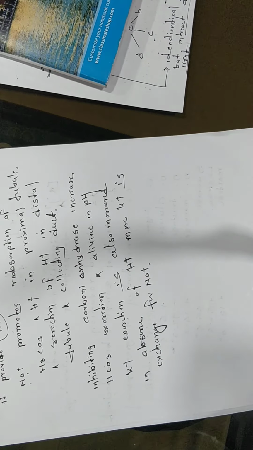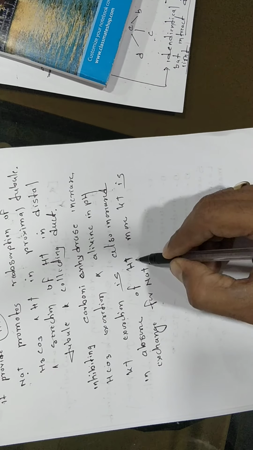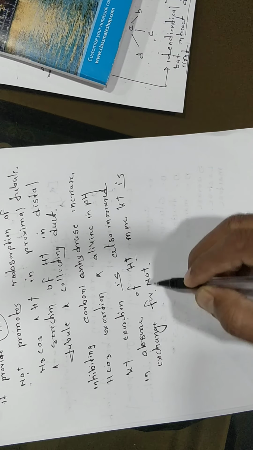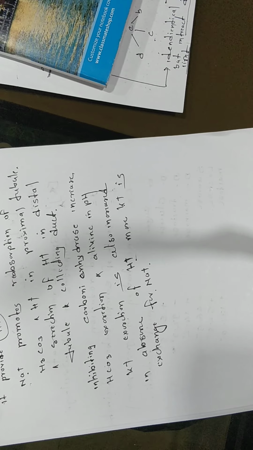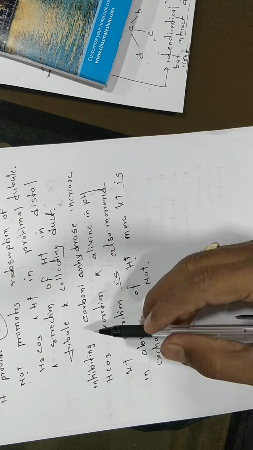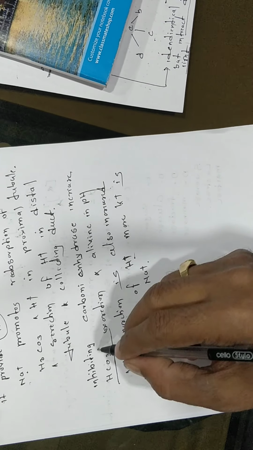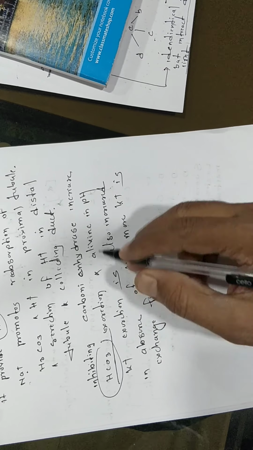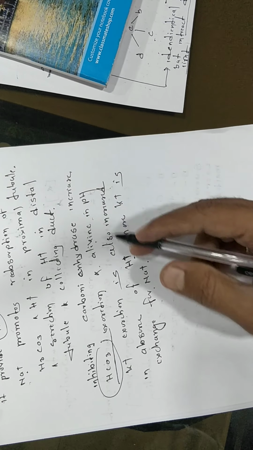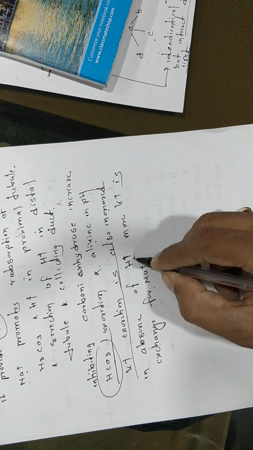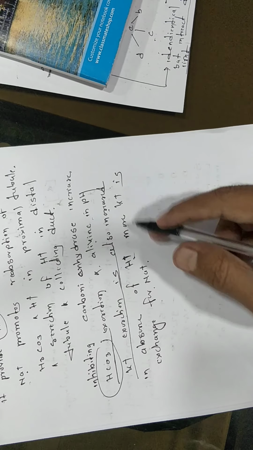So this is the mechanism of action of carbonic anhydrase inhibitors: excretion of bicarbonate increases, urine becomes alkaline, and potassium excretion increases.